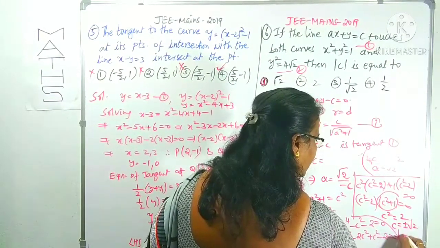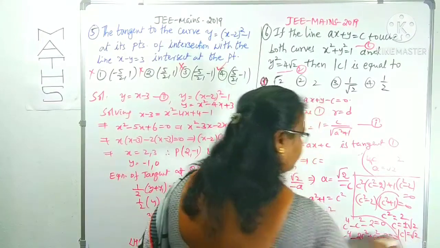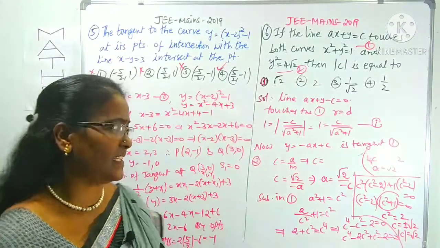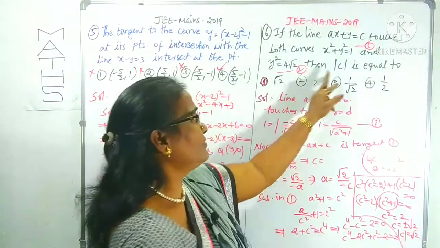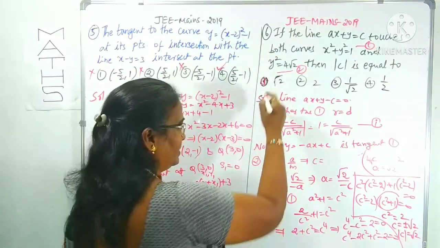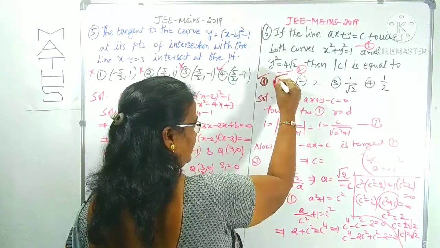He is asking for mod c. Mod c is equal to root 2. So we have to concentrate on what the major point here is. He is asking finally for mod c. Mod c is root 2, clearly the first option.